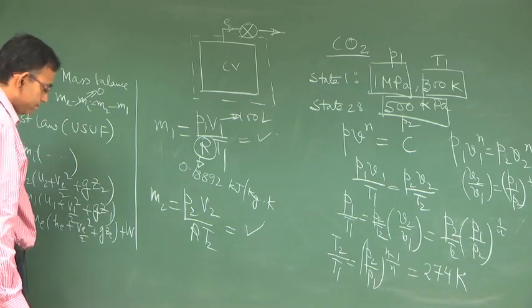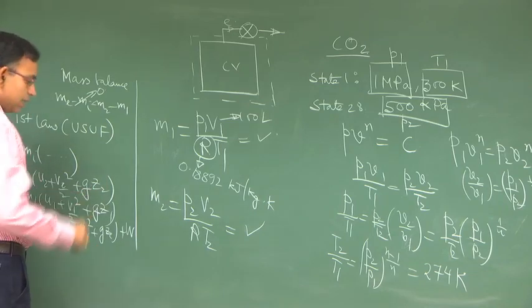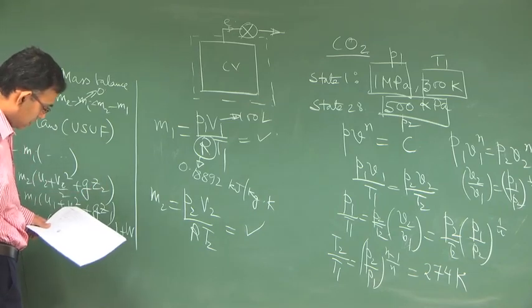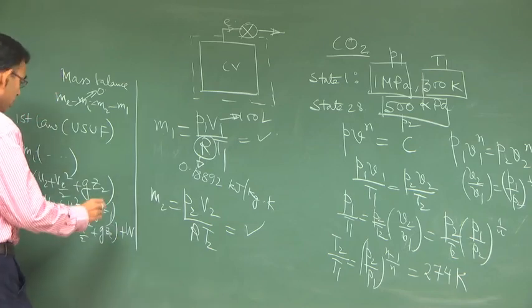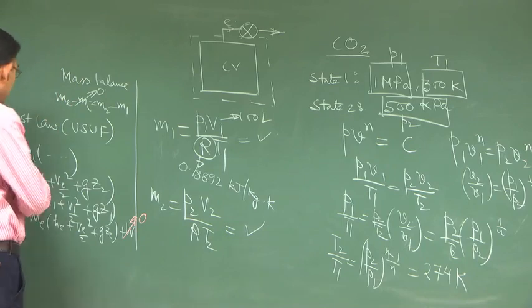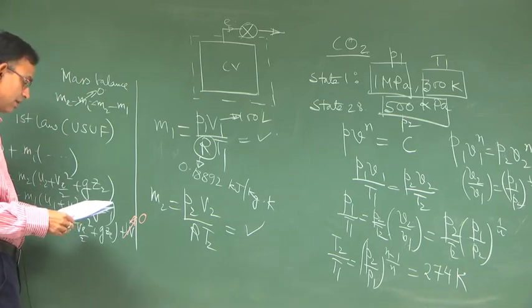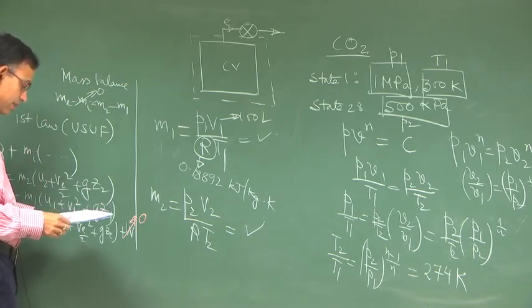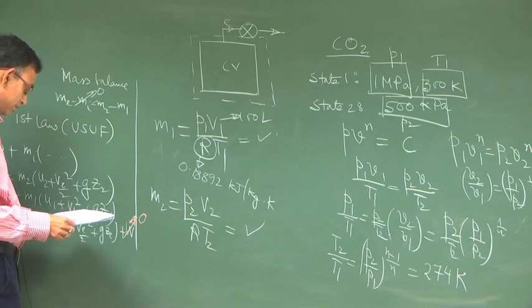So, then again, a rigid tank, there is no W, but it is not an insulated tank anymore. So, there is heat transfer, in fact that is the question: find the heat transfer to the tank during the process.